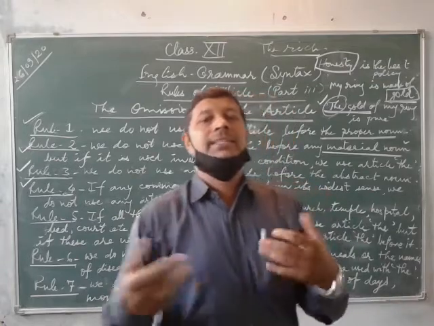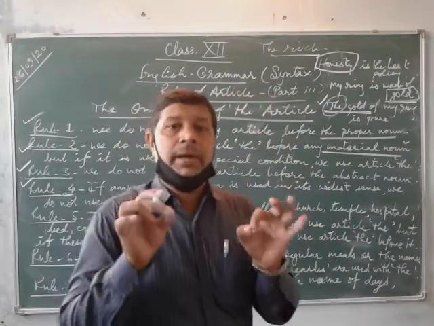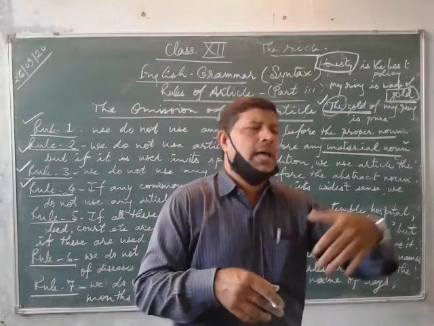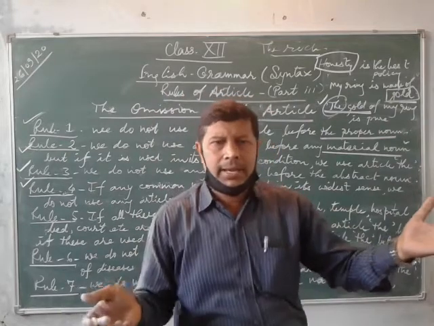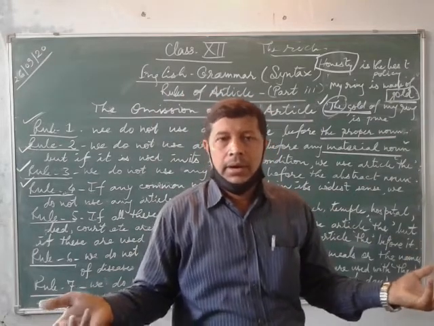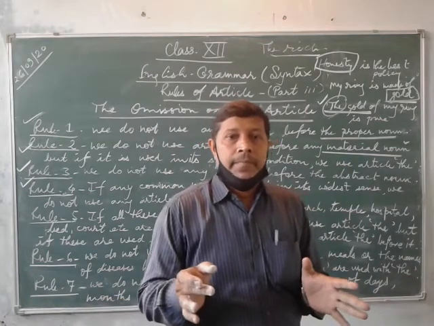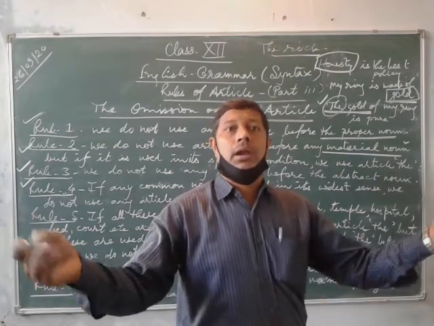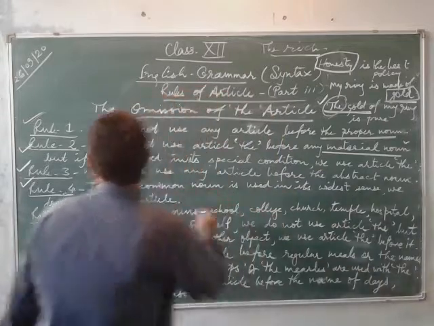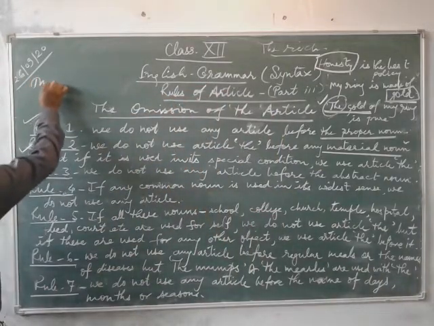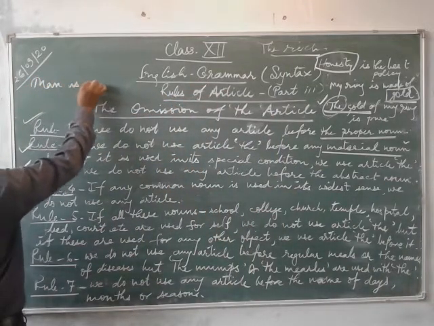Suppose man. The word man is a common noun. I saw a man in the market. That is common. But man is immortal. That is what? That is widest sense. Man is mortal.